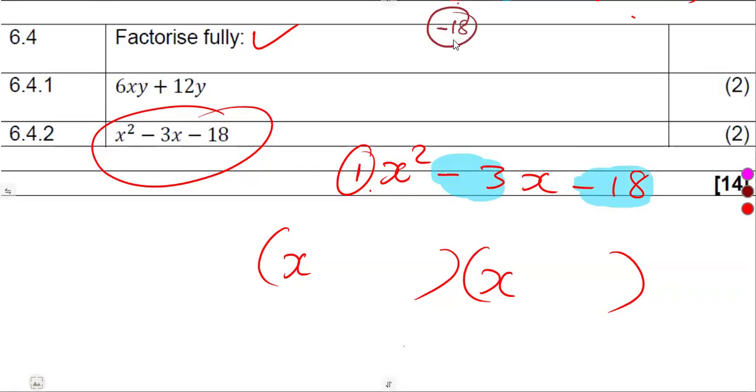Negative 18, there are so many numbers that we can multiply to get a negative 18. Negative 18 and 1, 18 and negative 1, negative 6 and 3, 6 and negative 3, 9 and negative 2, negative 9 and 2. There are so many. But out of these, there is one pair that when we add, we are going to get a negative 3.